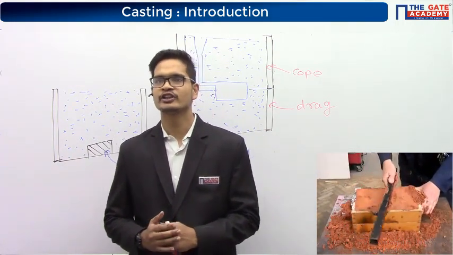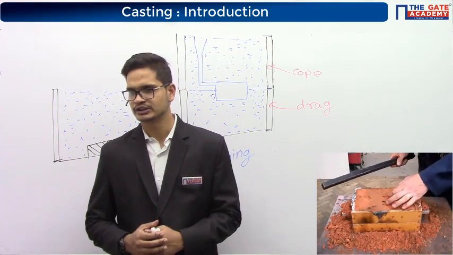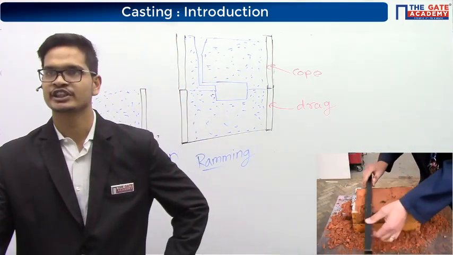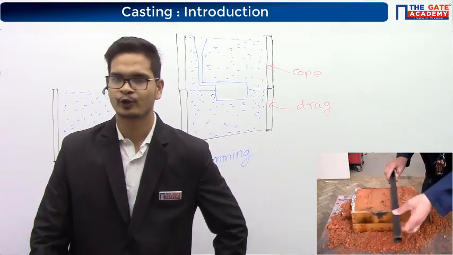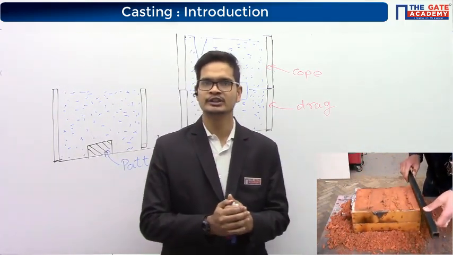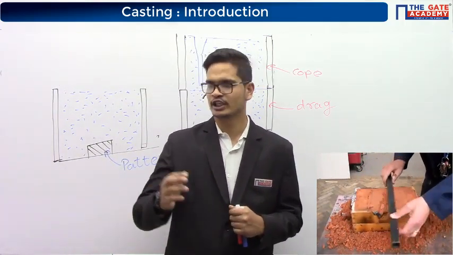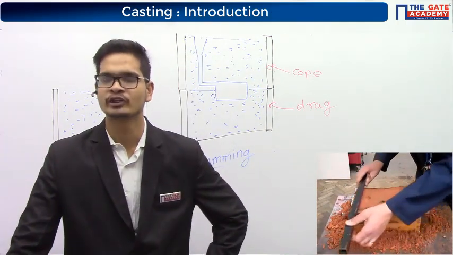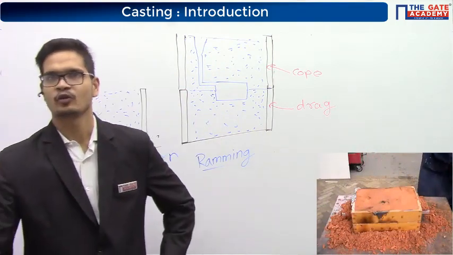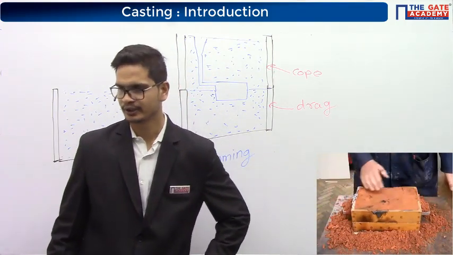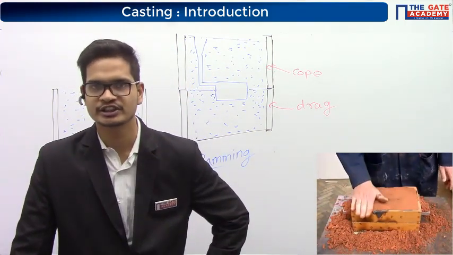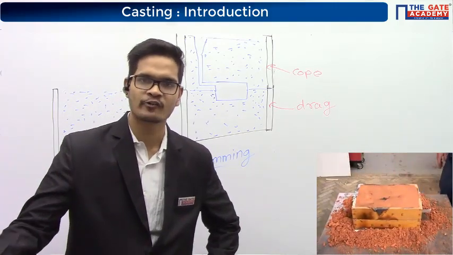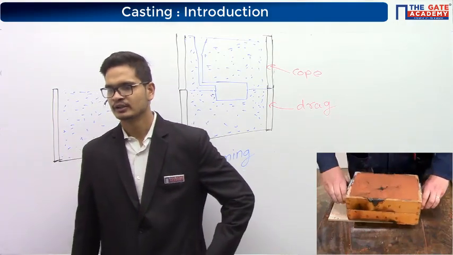Now what he will do is he will try to remove the patterns. So first he is cutting the holes. I told you that we need to make some passages for pouring the molten metal. So he is cutting those passages as of now. See, he is removing the pattern now. Now he is cutting the passage even more. For cutting the passage, he has removed the sand. See, he will be taking a lot of care so that no sand is left behind inside the cavity.